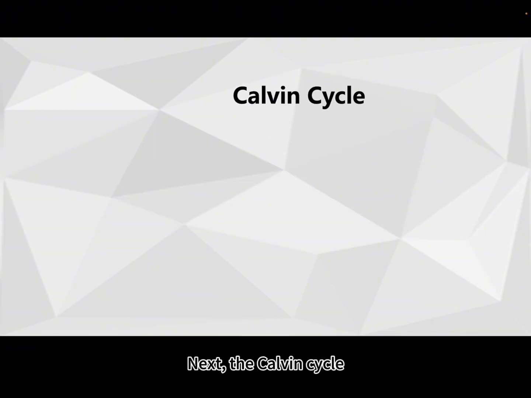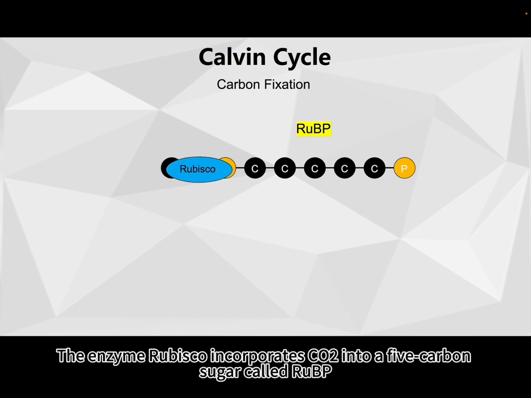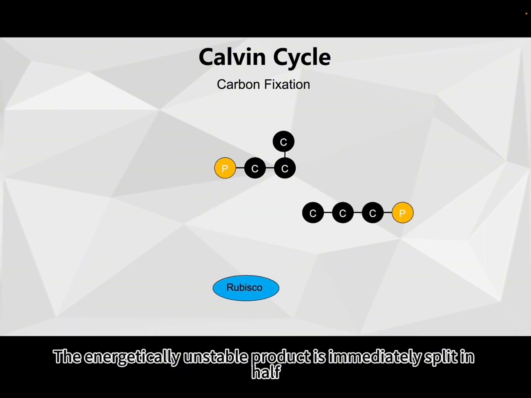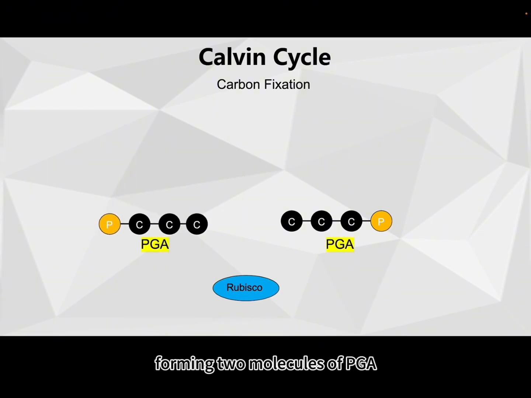Next, the Calvin cycle. The Calvin cycle must take place 3 times for the net synthesis of one molecule of G3P. The enzyme Rubisco incorporates CO2 into a 5-carbon sugar called RuBP. The energetically unstable product is immediately split in half, forming 2 molecules of PGA.